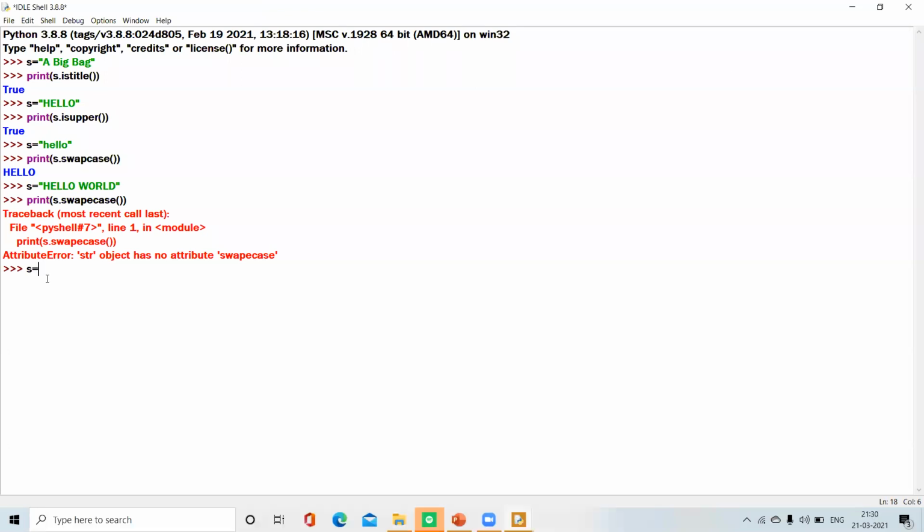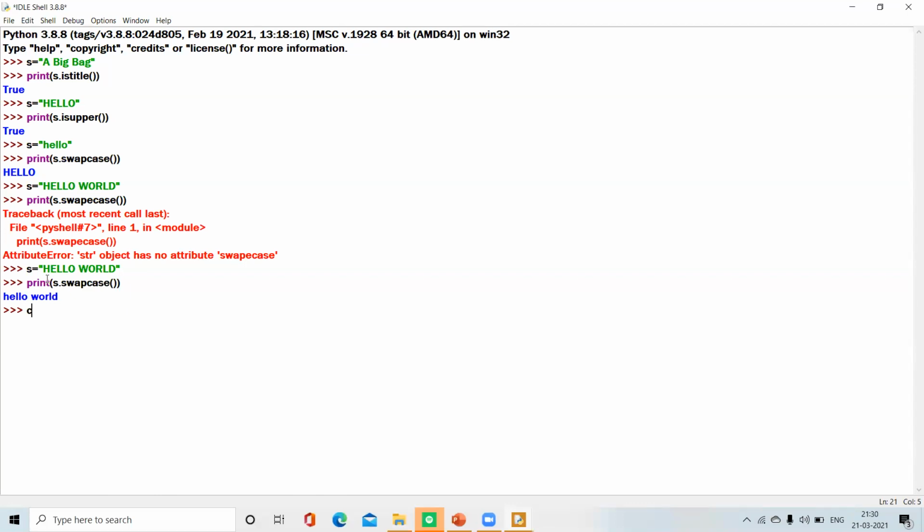Here S equals "HELLO WORLD". Print S dot swapcase. It will convert all the capital letters into small letters.